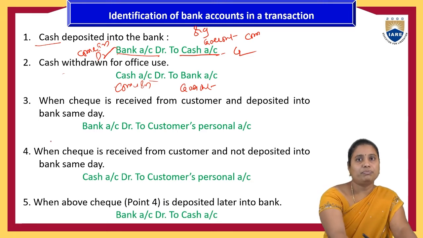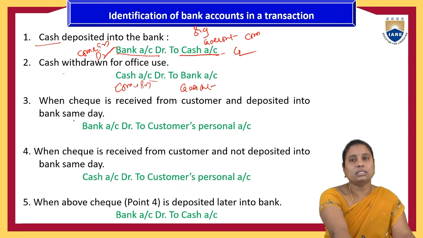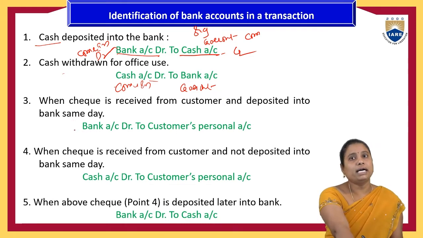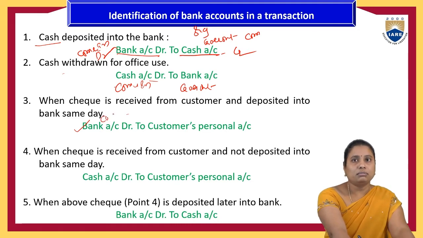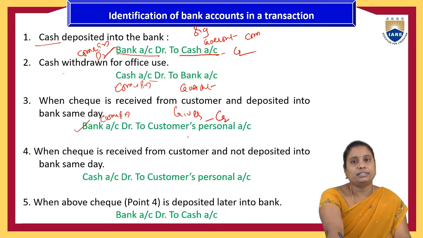Then when a check is received from the customer and deposited in the bank on the same day. So the bank account, it is coming in, and the person is the giver for the organization because he has given the check to the organization. So debit the receiver and credit the giver. So the person's name under the personal account is credit.